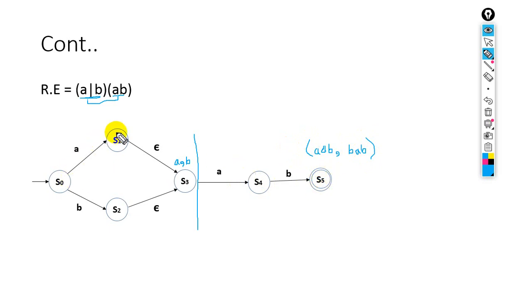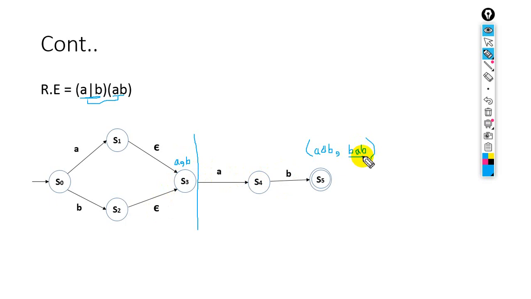First, for this path, A will combine with epsilon, it will give you A multiplied by epsilon is equal to A. Then the same A will combine with B. For this path, B will combine with epsilon, it will give you B. So B will accept right here. Then B will combine with B and B. Sorry, B will accept the second string.